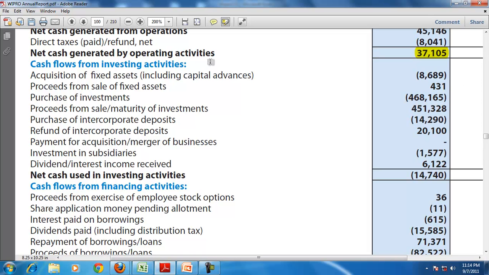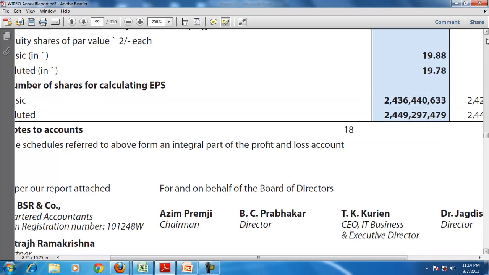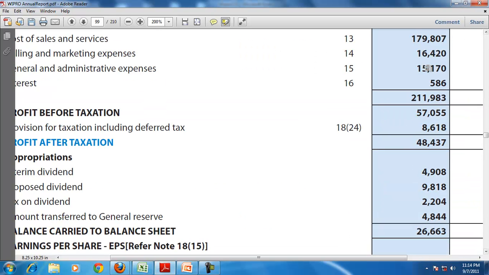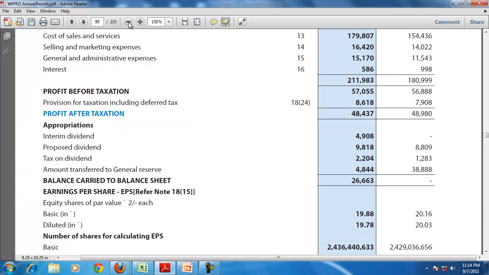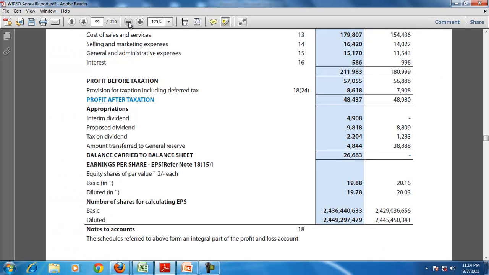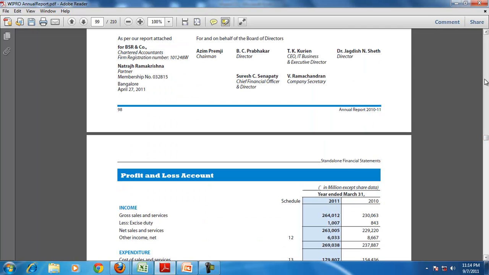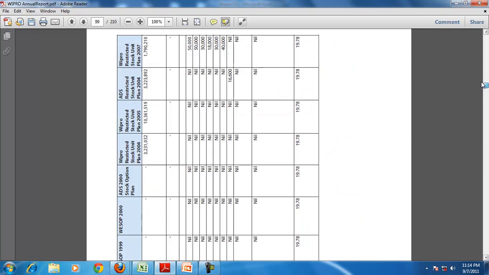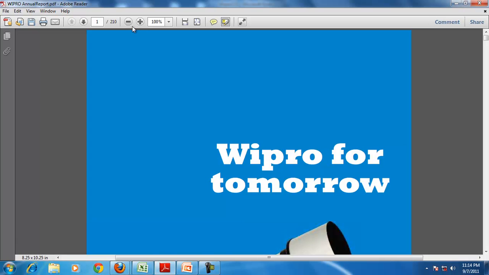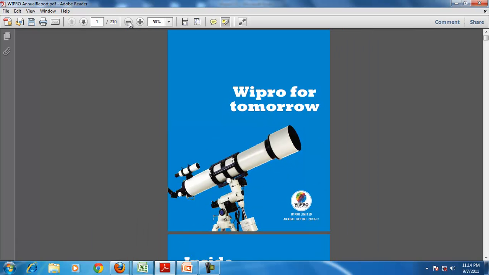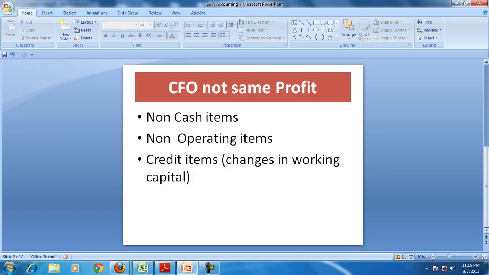Wipro's cash from operating activities is not the same as the profit from the business because of non-cash items, non-operating items, and credit transactions. And this principle remains the same for all corporate or non-corporate entities, that the profit will not be the same as CFO. Thank you very much.